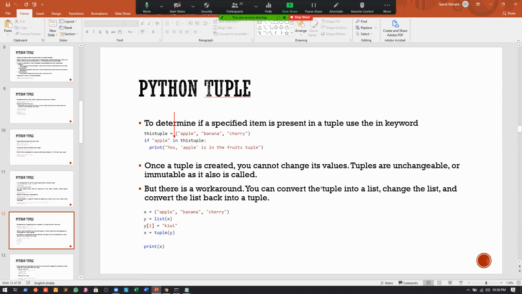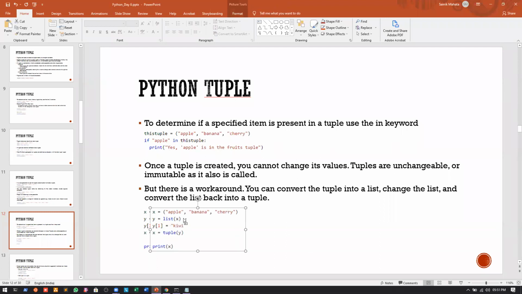You can convert the tuple into a list, change the list, because lists are mutable in nature, and then convert the list back into a tuple. Here we are using the list constructor, as we have seen the tuple constructor.